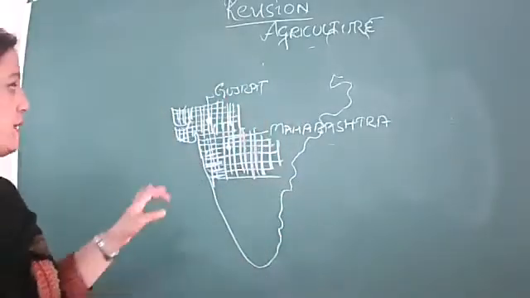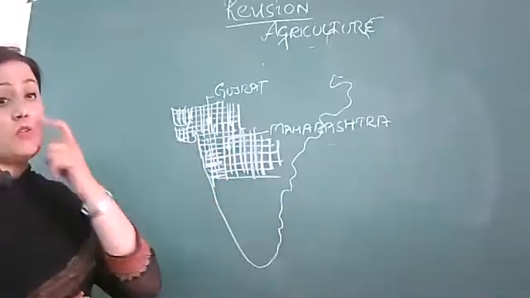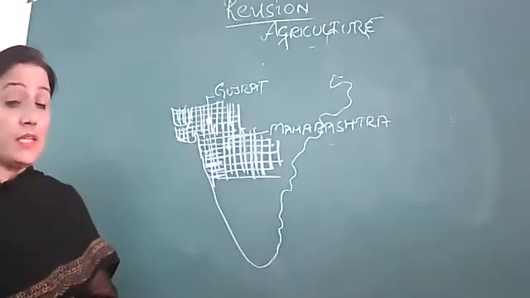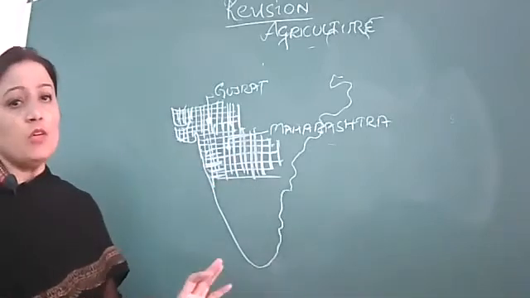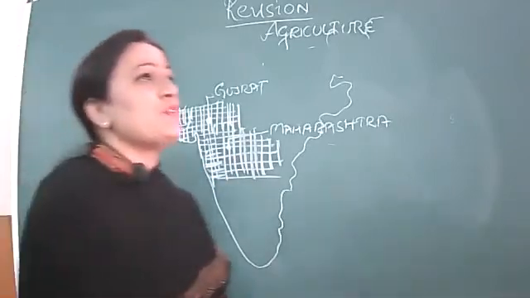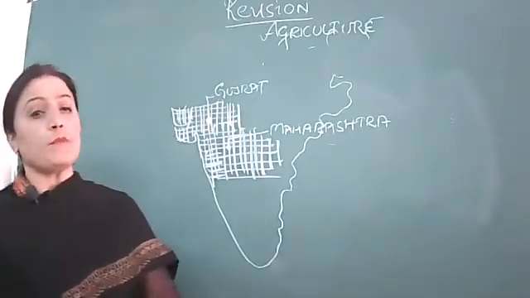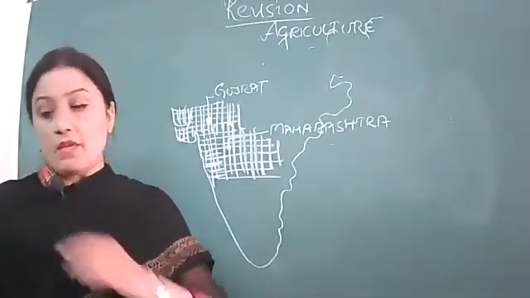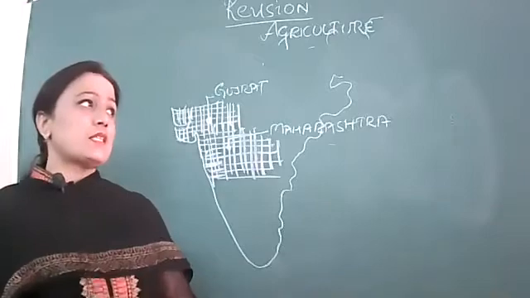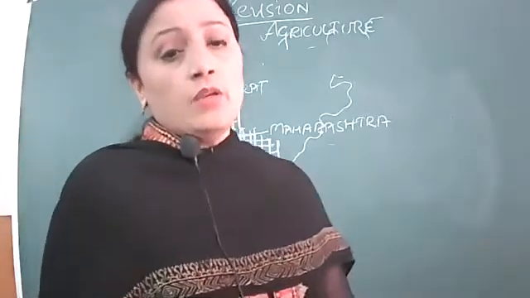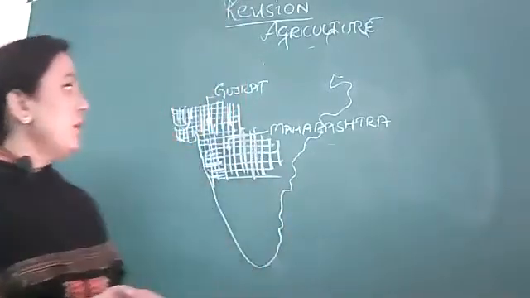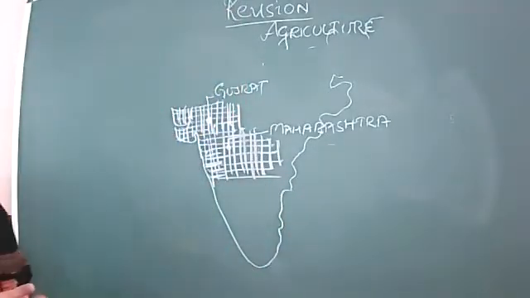From the areas, you can well imagine these areas are basically tropical. And if it is a tropical area, automatically what kind of crop can we grow here? Kharif. Rabi is not possible. Why not Rabi? Because we don't have a winter season south of the Tropic of Cancer. South में winter नहीं होता है. That's why in the south we don't have a Rabi crop, but we have kharif crops. So first point, cotton is a kharif crop.